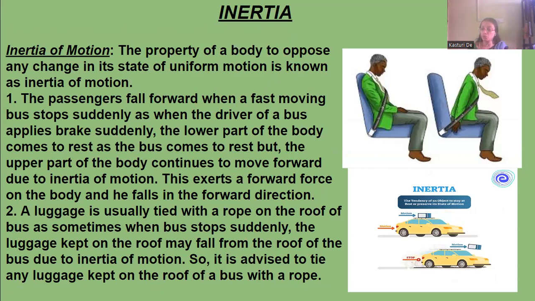When the body is moving, it is the property of the body to oppose any force or any change that wants to stop its motion. That is the inherent property of the body, and that is known as inertia of motion.